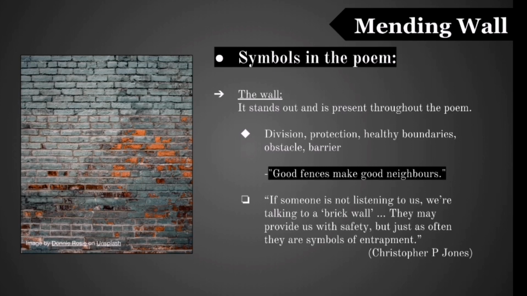At the same time, the wall represents an obstacle or barrier for the speaker who seems to want to have a closer relationship with the neighbor. It prevents them from knowing more about what is beyond their side of the wall. The wall also represents a barrier of communication that the neighbor puts between them when the speaker tries to change his mind about the necessity of having a wall between their properties. So, if someone is not listening to us, we are talking to a brick wall. In general, walls may provide us with safety, but just as often they are symbols of entrapment.